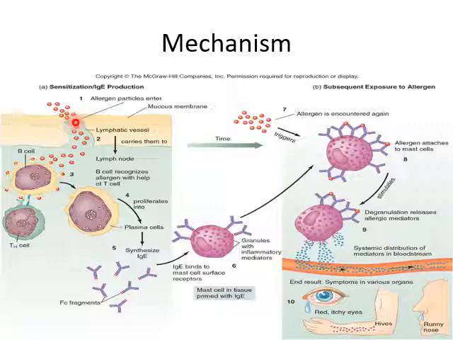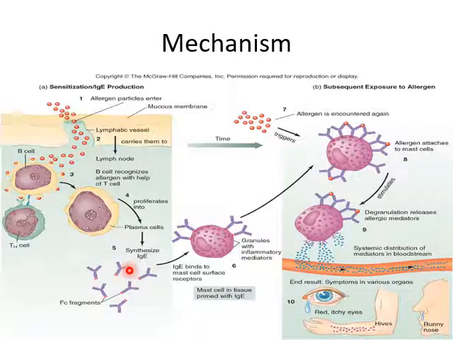So the B cell is getting sensitized, stimulated by the helper cell, and now the B cell would become a plasma cell which would secrete IgE type of antibody.